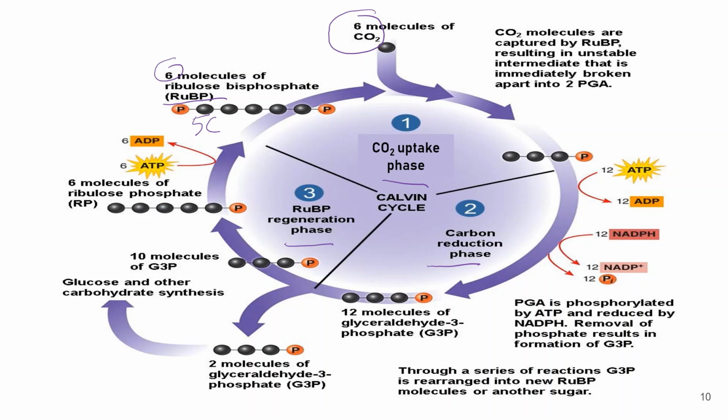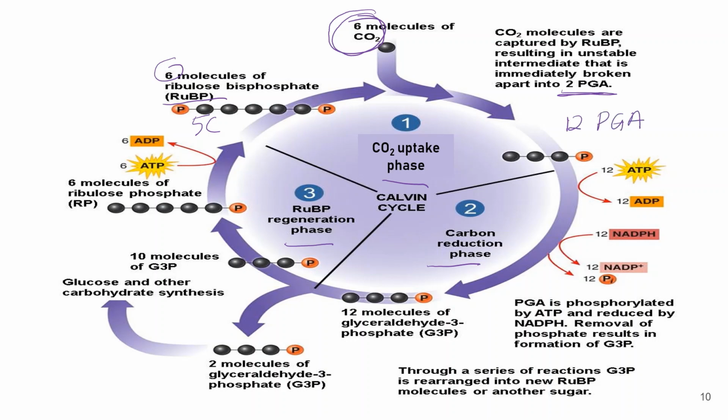The reaction will produce the unstable 6 carbon intermediate that splits into 2 molecules of PGA. Because initially 6 molecules of carbon dioxide enter the Calvin cycle, the splitting of the 6 carbon intermediate will produce actually 12 molecules of PGA.